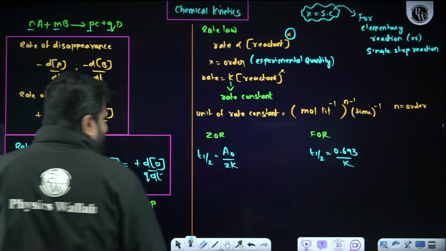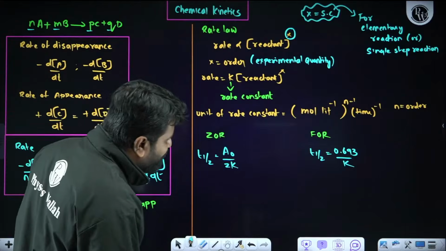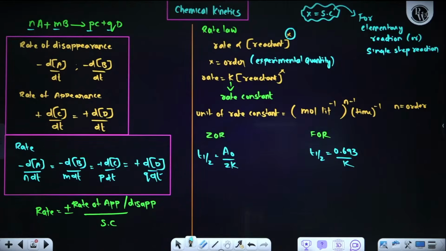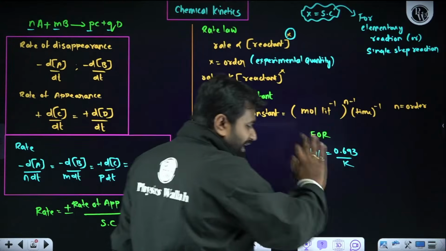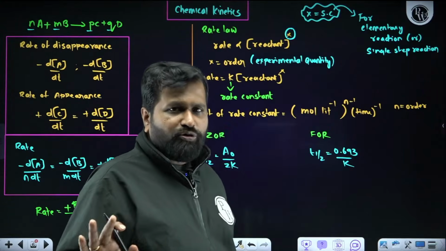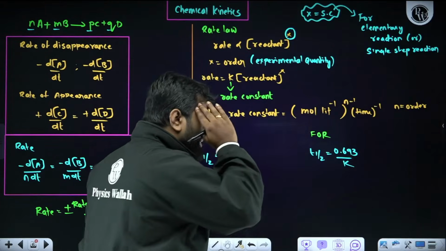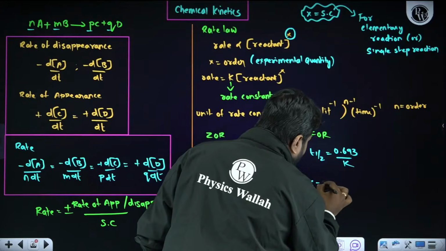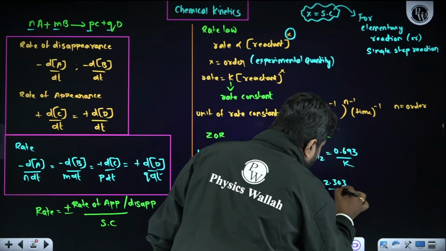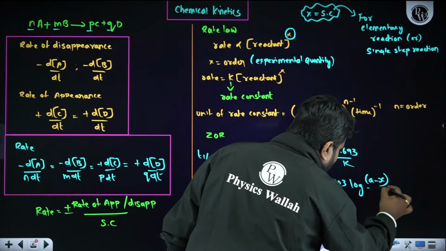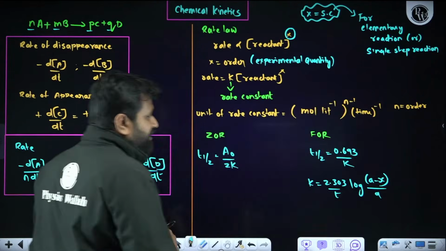Okay, fine. So T half is equal to A naught upon 2K, T half is equal to 0.693 upon K. K represents rate constant. Now, when it comes to the integrated rate expression, remember directly at the last minute, no need of ln and all those things, because we can solve questions only when it comes to logarithm. Better keep the logarithm formula directly. K is equal to 2.303 upon T log of A minus X, final concentration upon initial concentration.